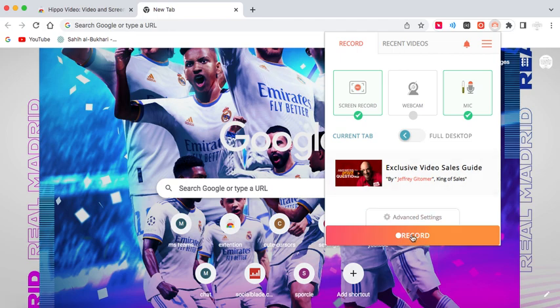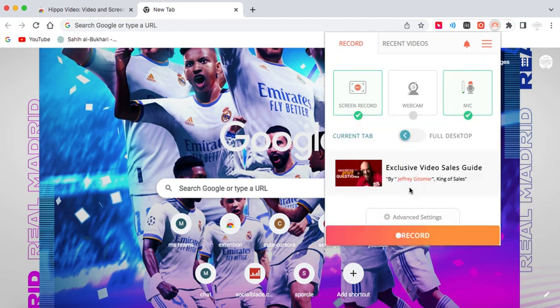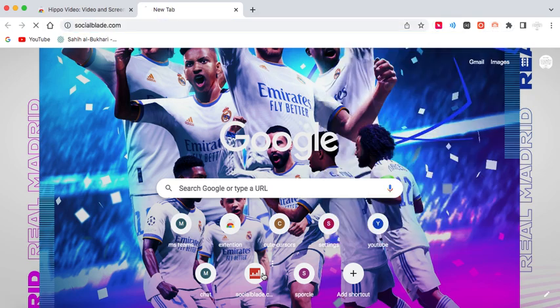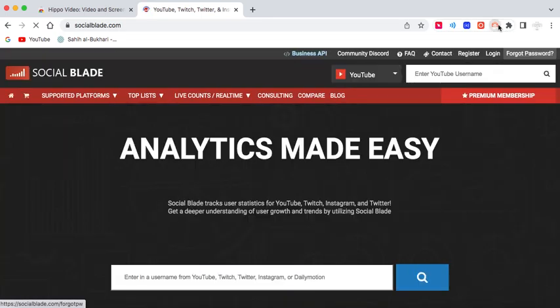Now you gotta press this button of record on it. Now you cannot record on an empty page. You're gonna go to a platform, like for example you go to Social Blade or any other platform. It's not necessary that it's like Social Blade. So then you gotta go to Hippo Video recorder, do all the steps I just told you, and your recording will start.